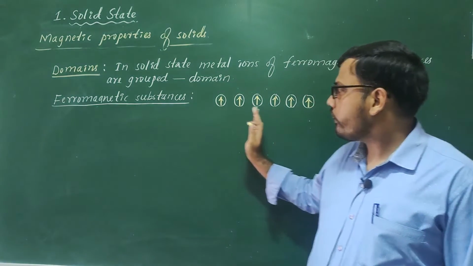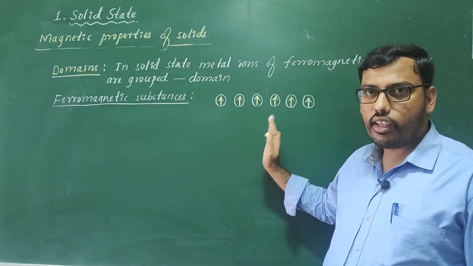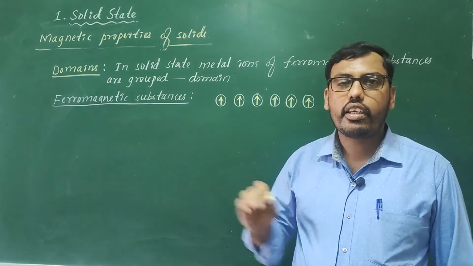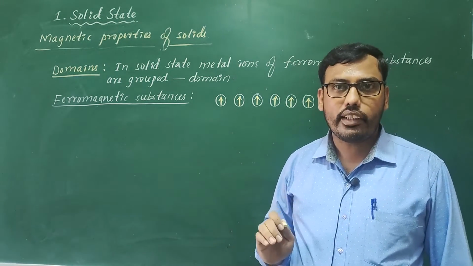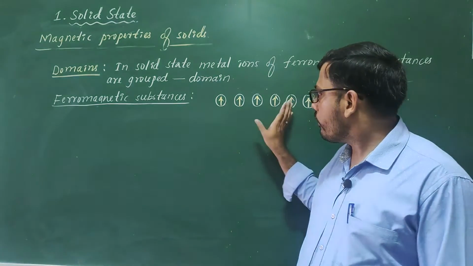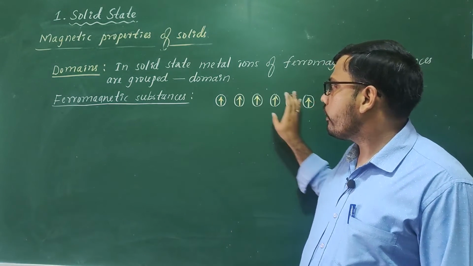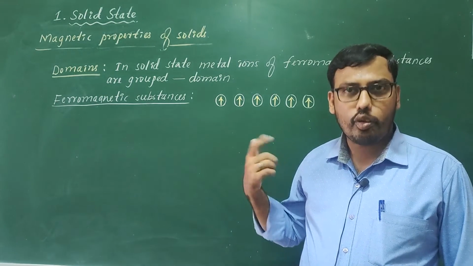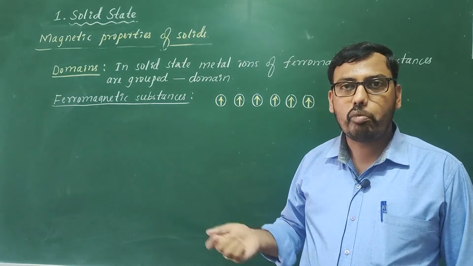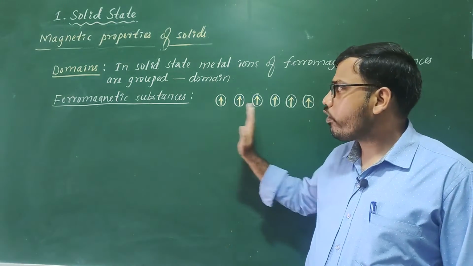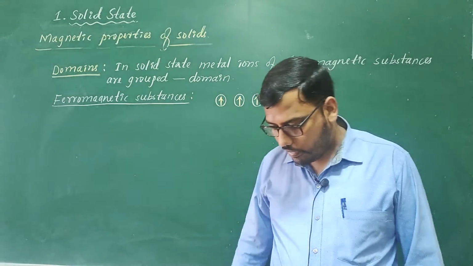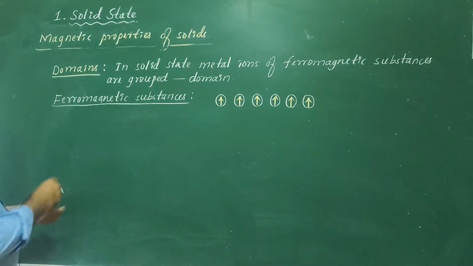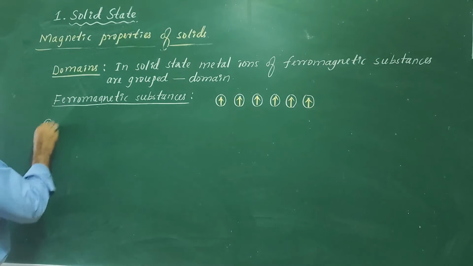As they have the same direction of orientation as that of the magnetic field, even after removing the magnetic field, what happens? This direction is present in the same order. The direction of alignment of domains is not going to change even if you remove the magnetic field. Hence ferromagnetic substances can be permanently magnetized.